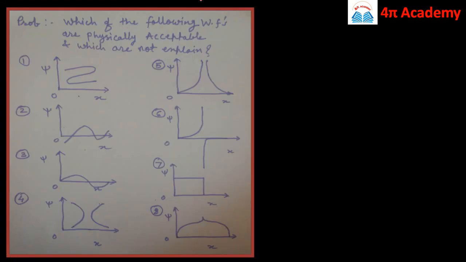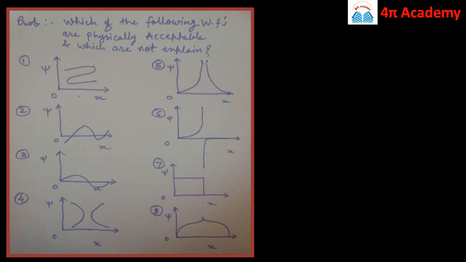Now let us see a graphical problem which is usually asked in examinations like CSIR NET: which of the following functions are physically acceptable and which are not, explain.